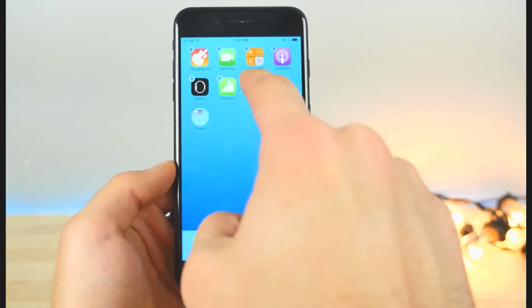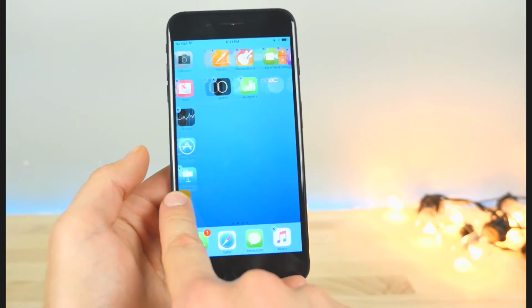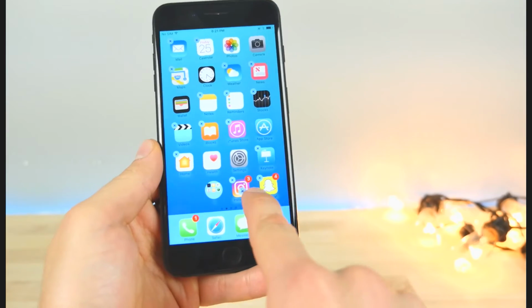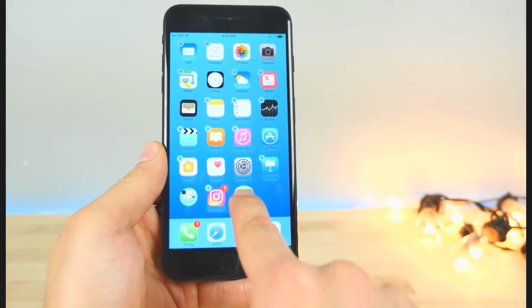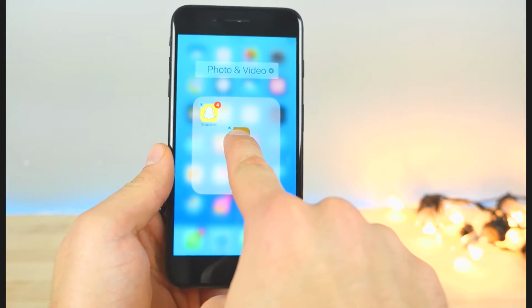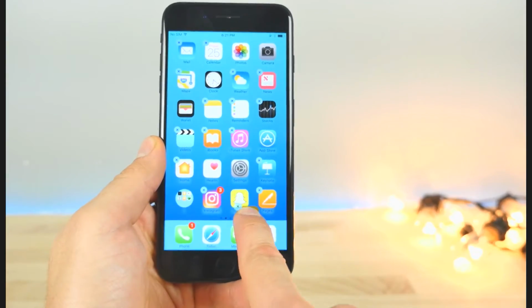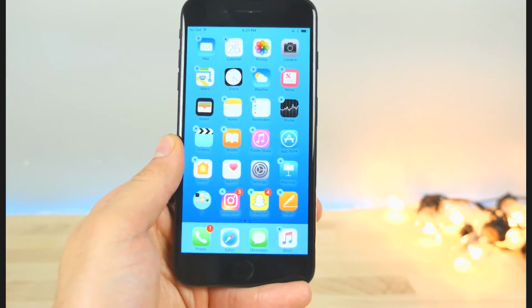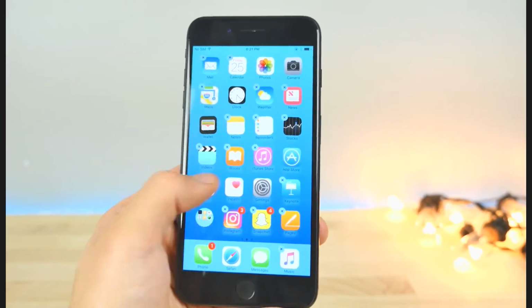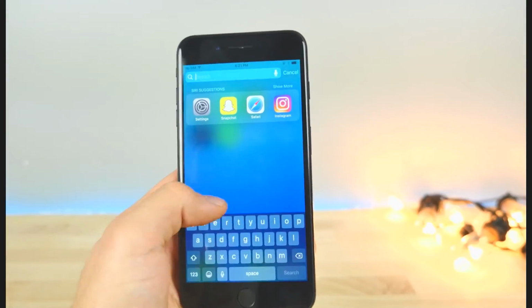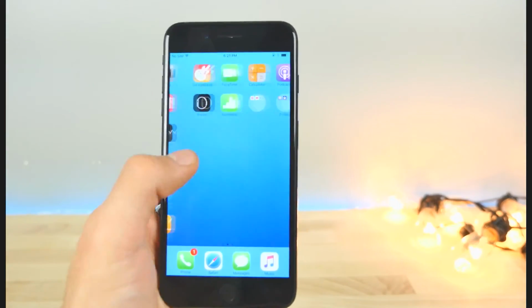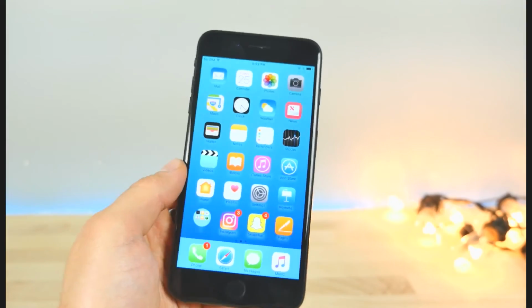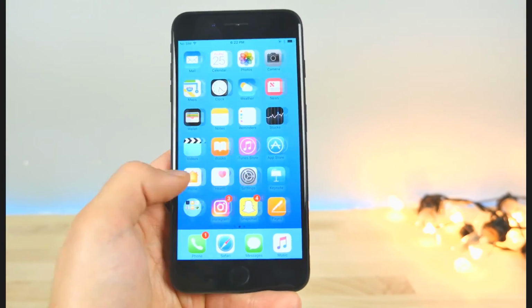So what you need to do is have a full page of apps. Go ahead and take the app you want to hide over here and just go ahead and set it onto an app as if you're about to make a folder. So do not drop it. Go ahead and take it back out. Just put it on the dock and watch it disappear. So you will not find that anywhere. You can search for it in Spotlight, but until you reboot, it will be physically hidden on the home screen. So just a neat little way how to hide apps.